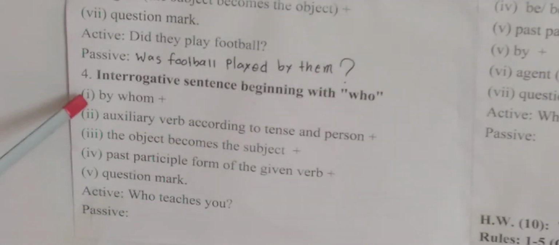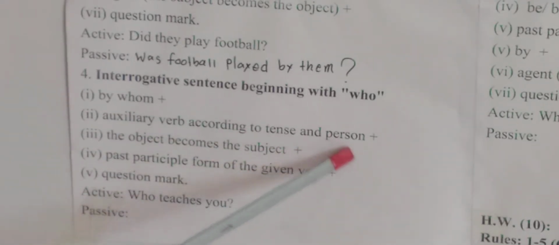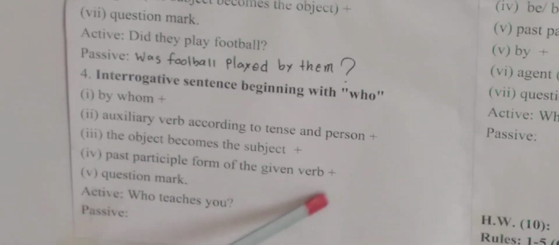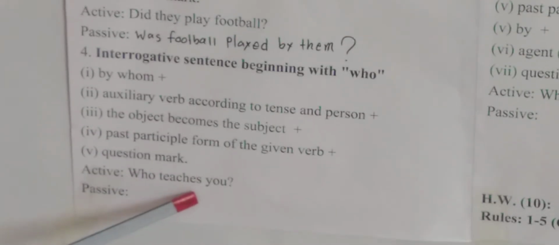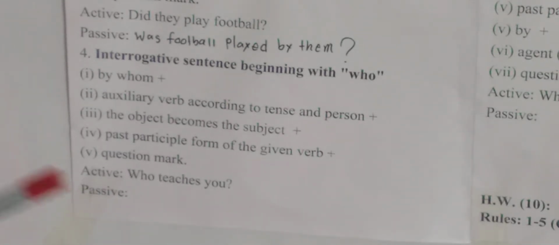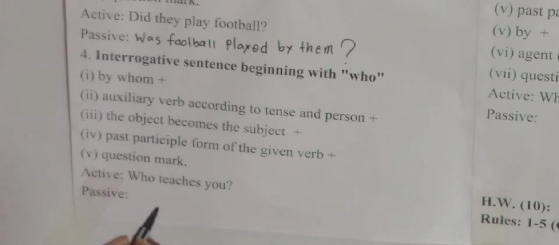Now rule number 4. Interrogative sentence beginning with who, that means WH questions. It is by whom, auxiliary verb according to tense or person, the object becomes the subject, past participle form of the given verb, question mark. So look at the example. It is written here: Who teaches you? Now we will write the passive of this sentence. That means by whom.